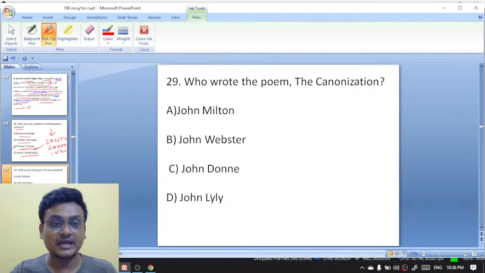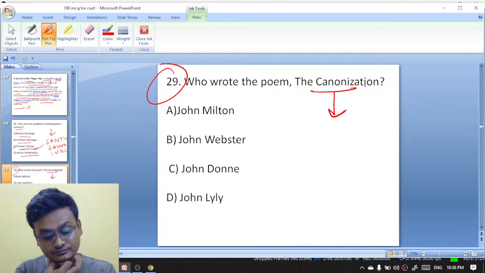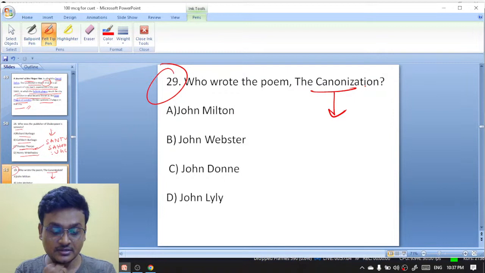Now moving on to question number 29. Who wrote the poem The Canonization? The poem begins with this famous line, For God's sake, hold your tongue and let me love. This is the beginning line of the poem. The Canonization was written by John Milton, John Webster, John Donne, or John Lilly. Who wrote the poem?